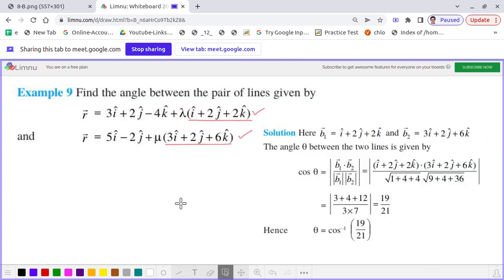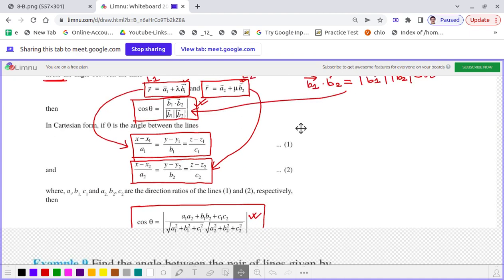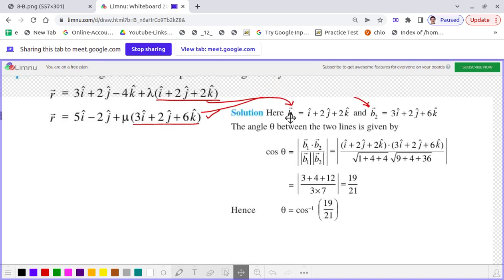As I was telling, here the vector b1 is i cap plus 2 j cap plus 2 k cap, and the vector b2 is 3 i cap plus 2 j cap plus 6 k cap. After that, when both the equations are given in the vector form, the formula to find the angle is cos theta equal to mod of b1 vector dot b2 vector divided by mod of b1 vector into mod of b2 vector. Exactly the same thing we are doing here.